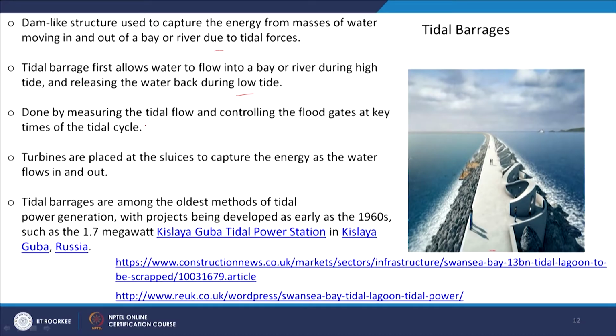This is done by measuring the tidal flow and controlling the flood gates at key times of the tidal cycle. So, in the tidal cycle we have to control the flood gates, and turbines are placed at the sluices to capture the energy as the water flows in and out. Tidal barrages are among the oldest methods of tidal power generation, with projects being developed as early as the 1960s. That was in Russia, where 1.7 megawatts of energy was produced.